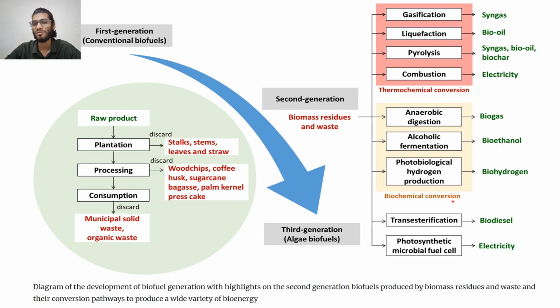Biochemical conversion includes anaerobic digestion, alcoholic fermentation, and photobiological hydrogen production, which lead to biogas, bioethanol, and biohydrogen respectively. One more production process is trans-esterification, which leads to biodiesel. This gives a broad classification of the conversion processes of biofuels.